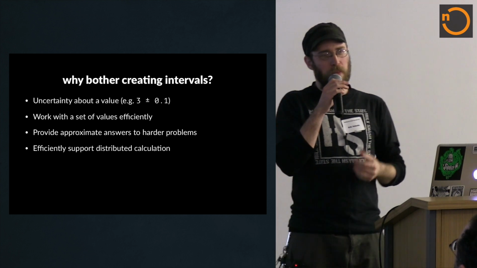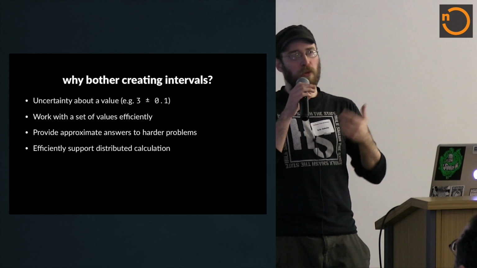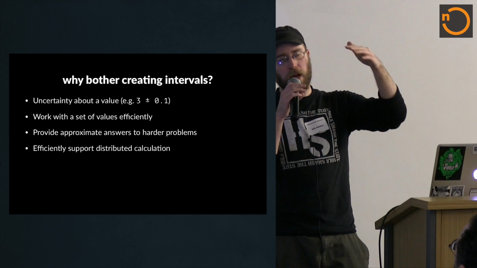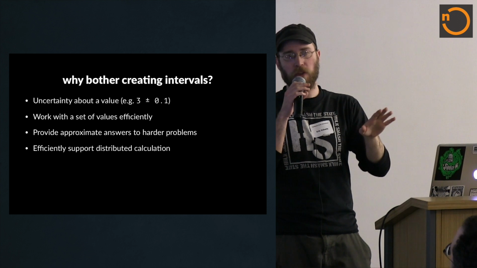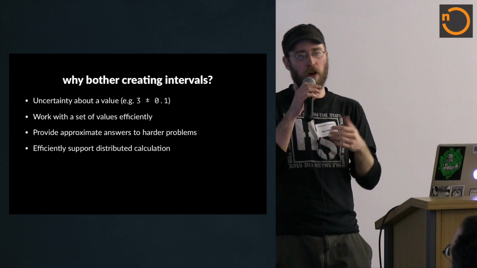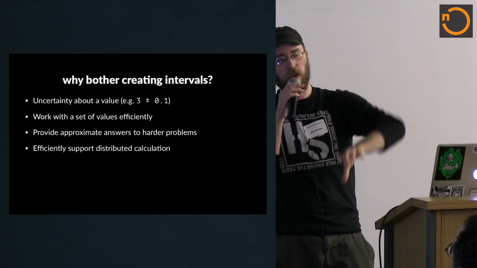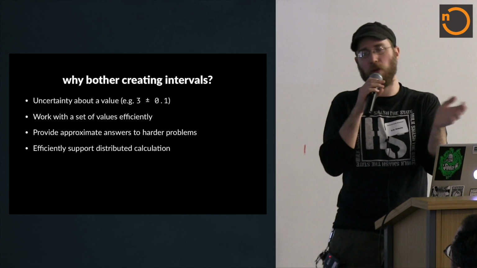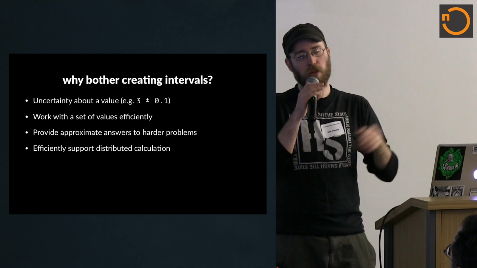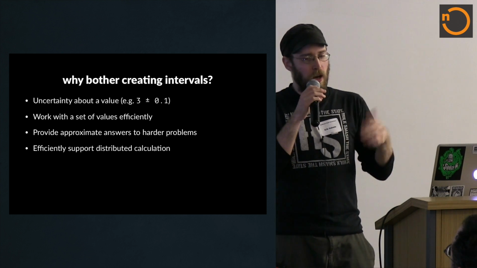And sometimes you have a problem that's very hard to answer exactly, but you have upper bounds and lower bounds where you know stuff is. If you just do the math with these intervals, you may find you don't need to know exactly. You can skip the hard work of determining exactly what's going on by using an interval and seeing if the whole interval happens to be above or below some value. Or we can prove that two things couldn't possibly be equal, then we don't have to do the hard work.